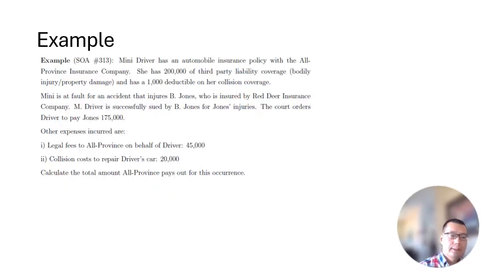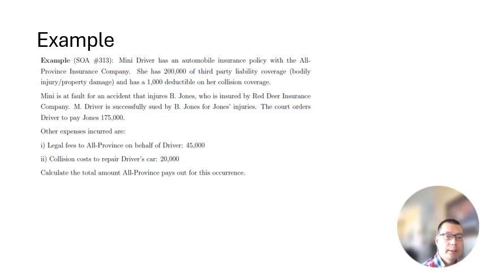Now let's look at this example. Minnie Driver has an automobile insurance policy with the All Province Insurance Company. She has $200,000 of third-party liability coverage, bodily injury and property damage, and has a $1,000 deductible on her collision coverage. Minnie is at fault for an accident that injured B. Jones, who is insured by Red Deer Insurance Company.